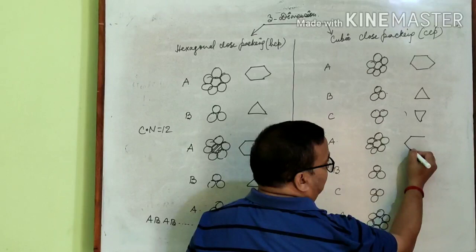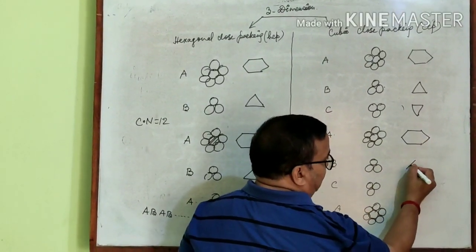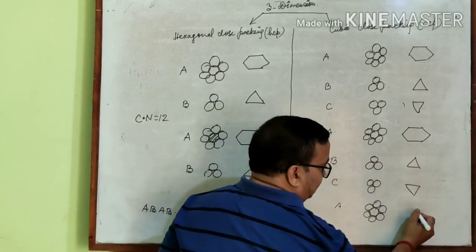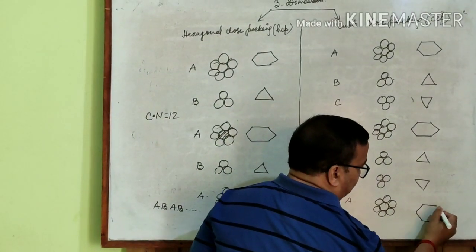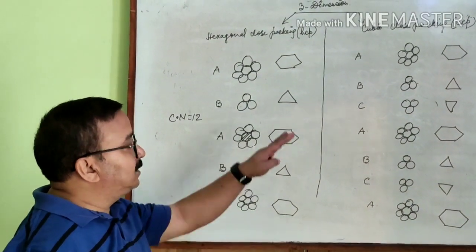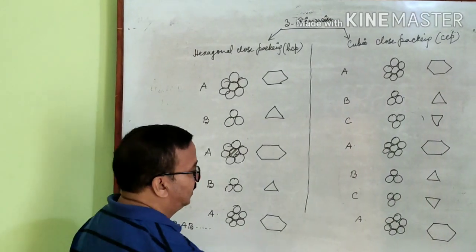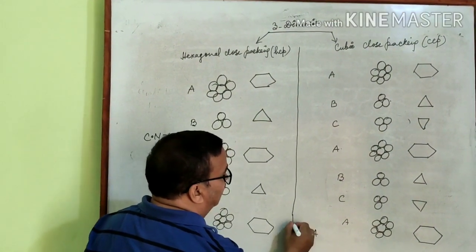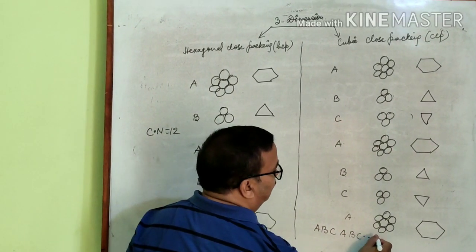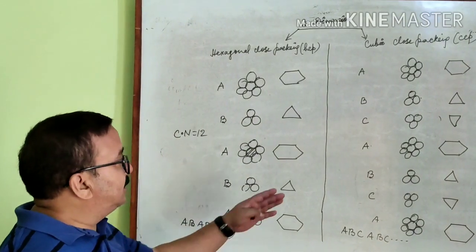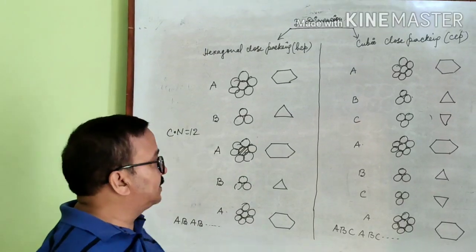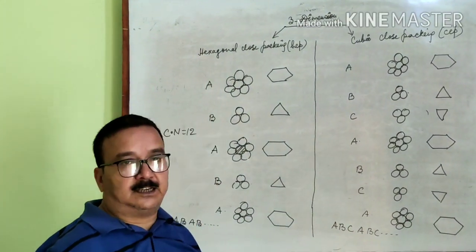Here also a hexagon is obtained, a triangle, a triangle again with apex in the opposite direction, and a hexagonal structure. So we are observing that the alignment of the layers is A, B, C, A, B, C, and so on. Means first layer and fourth layer are same, second and fifth layer are same, third and sixth layer are same.